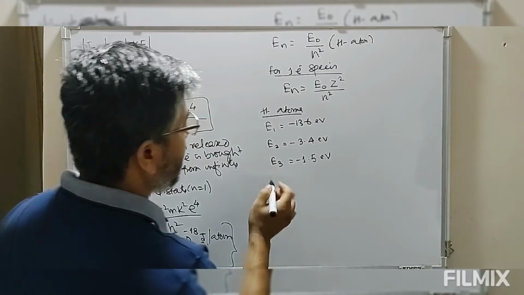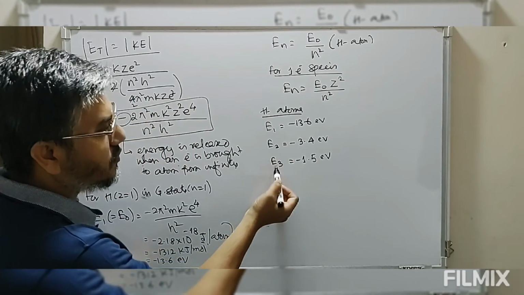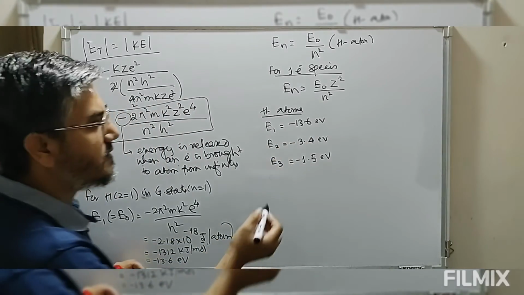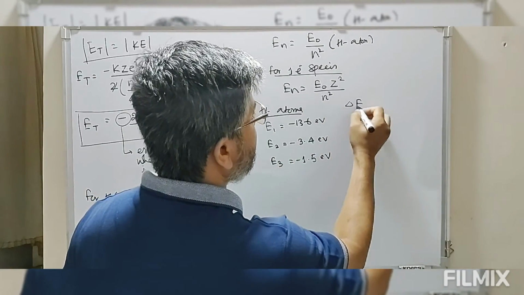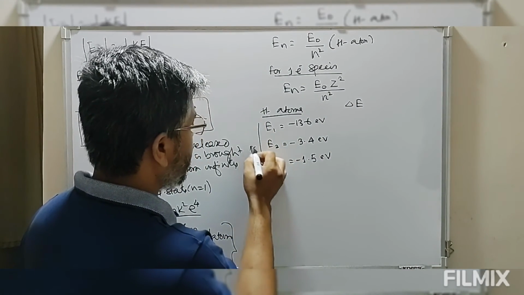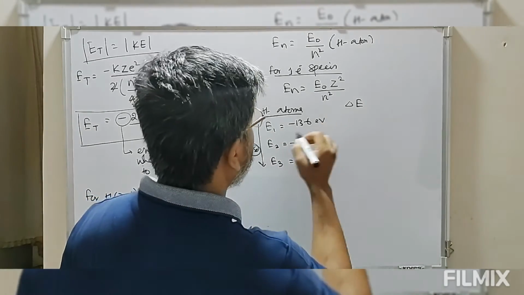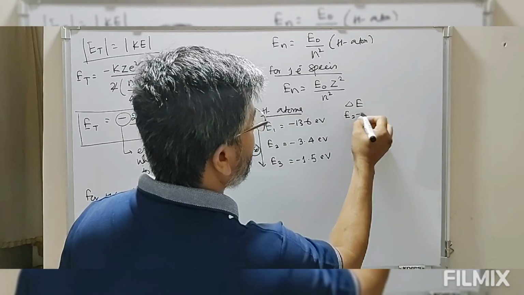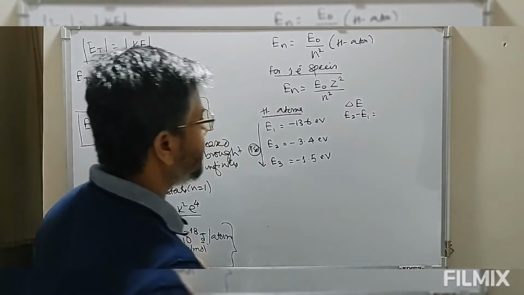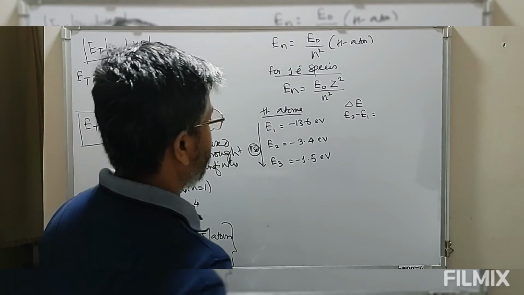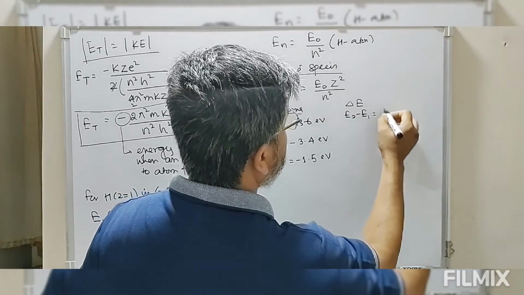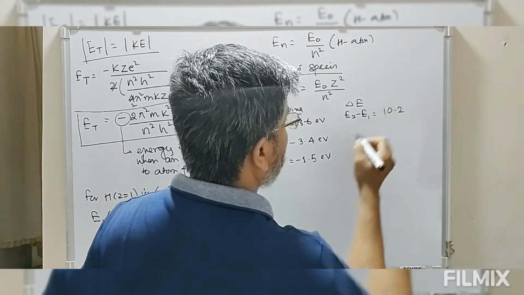So now look at this, moving from first to second to third, the negative value decreases, so the value increases, so this is changing. From level to level, energy is increased. Now delta E, so let's see, E2 minus E1, which is equal to 13.6 minus 3.4, so this is 10.2.